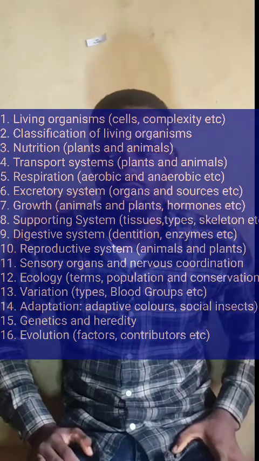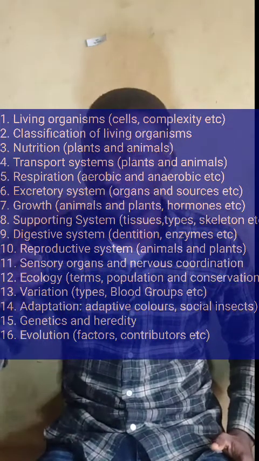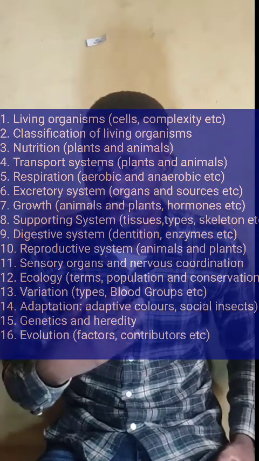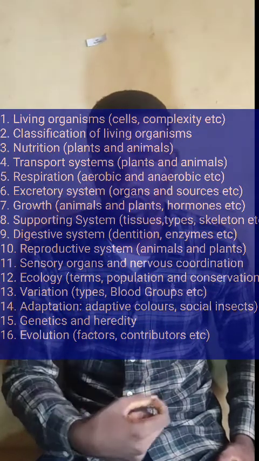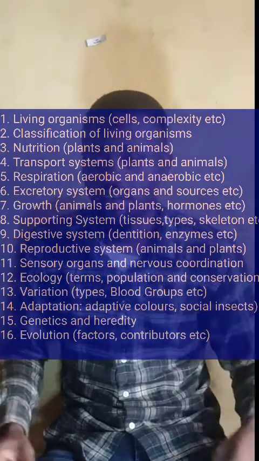Then the next topic is excretory system. On excretory system, you have to know excretory products, excretory organs, then the sources. And there is a question they love to ask on excretion, like which of the following is not an excretory product? Then they will put feces. Feces is not an excretory product. Why is it? Go and read about it.